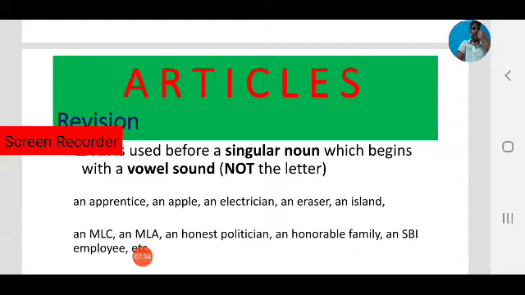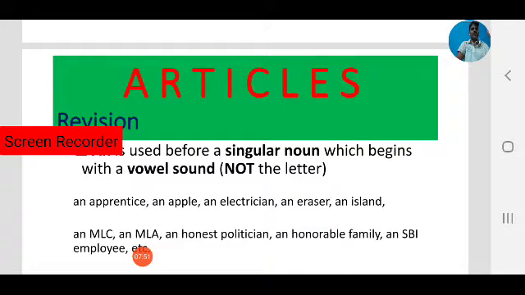Next, MLA. Observe. The letter is M, that is a consonant letter, but sound is important here. MLA, A. A is a vowel sound. So we use an MLA.